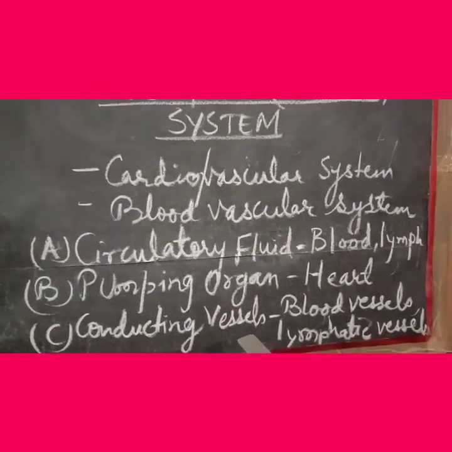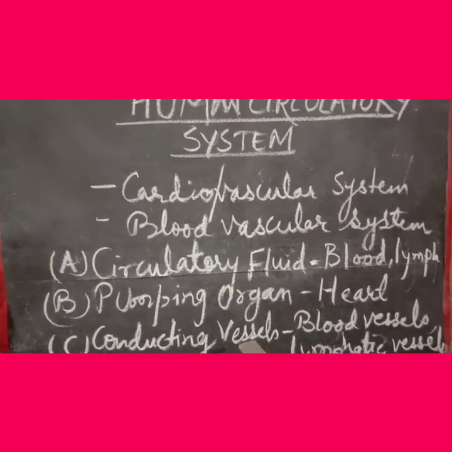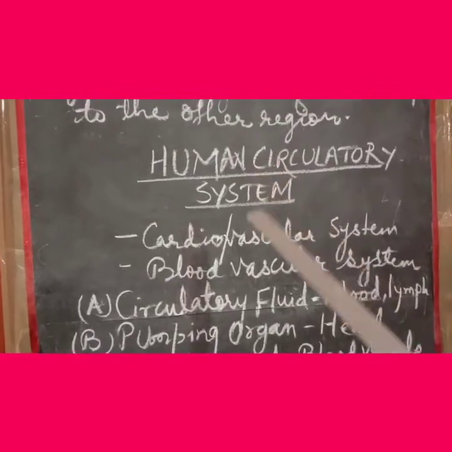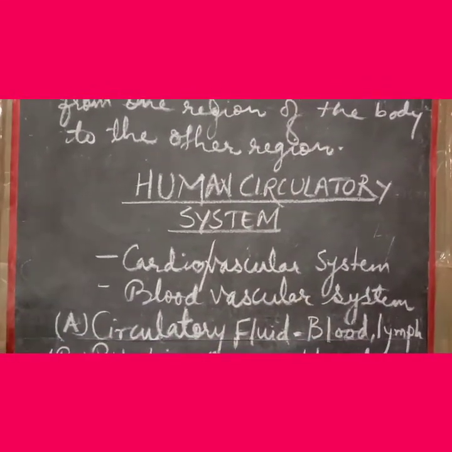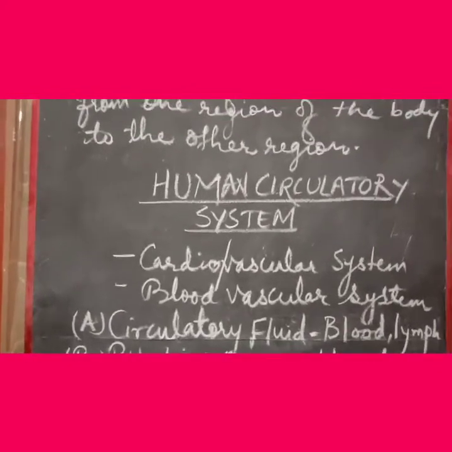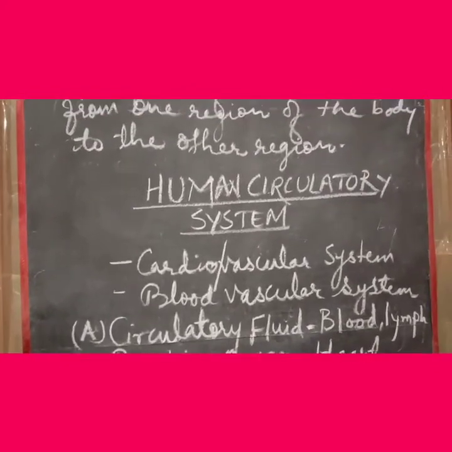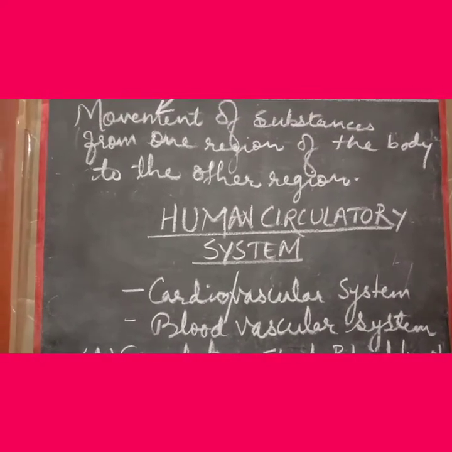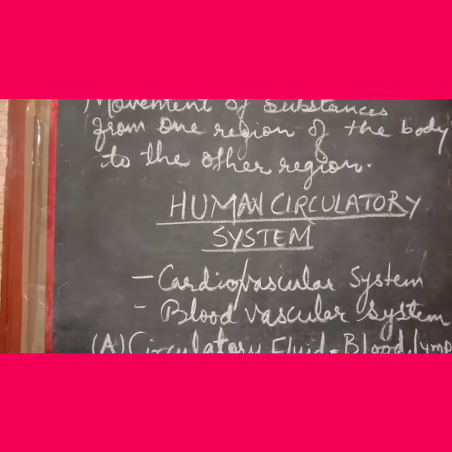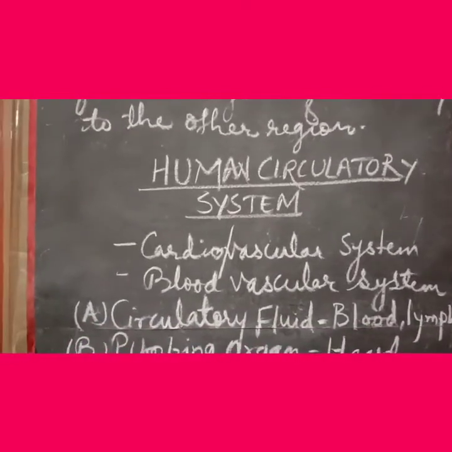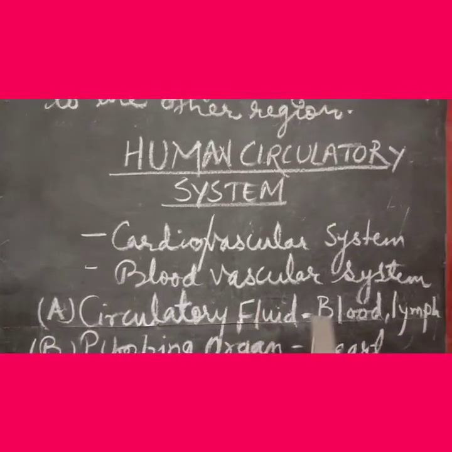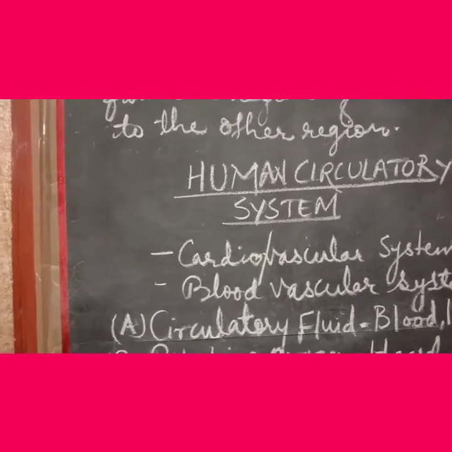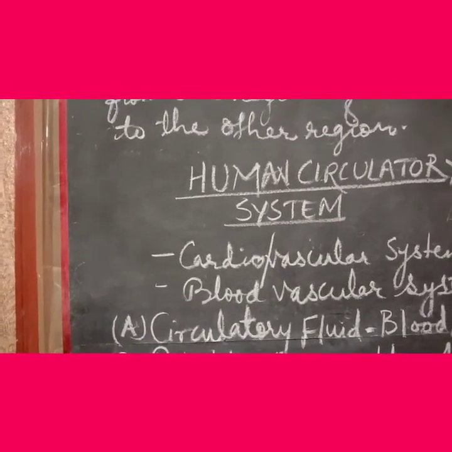One by one we are going to see all these topics in detail, but first of all, students, you must understand why we actually need such a transportation system in our body. Every organ, as you know, in our body requires certain substances, and this happens because of the circulating fluid, which is blood or lymph. Now examples can be taken as follows.